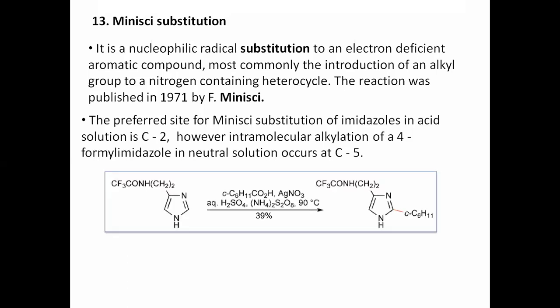See, this is the example. This is the imidazole. We have this group because Minisci reported this group. It is one type of drug in the market.